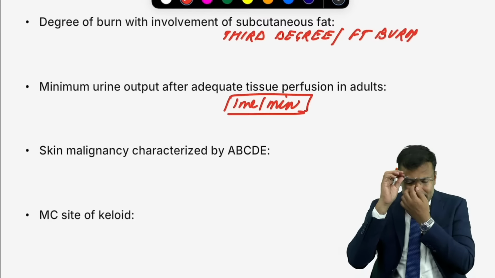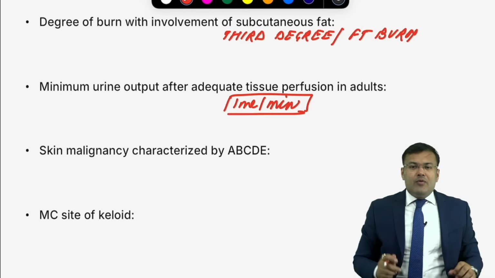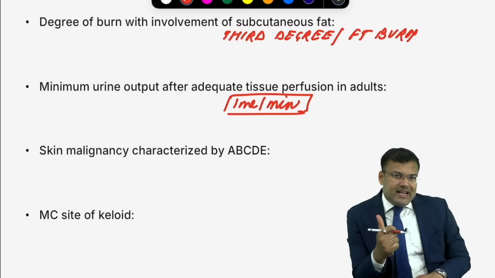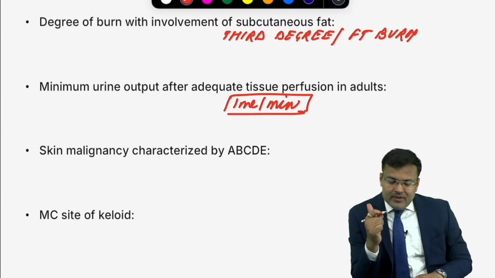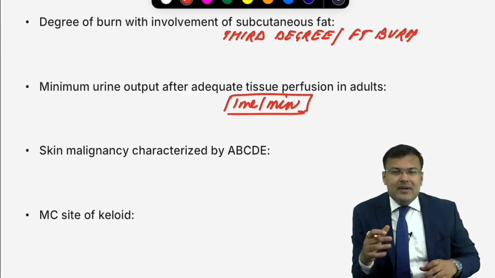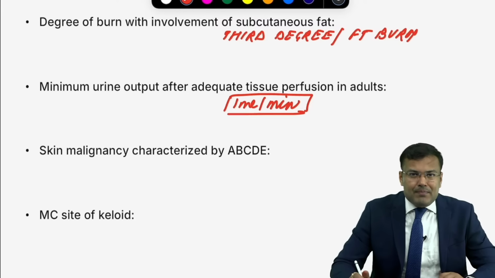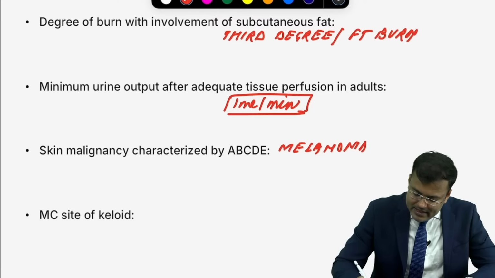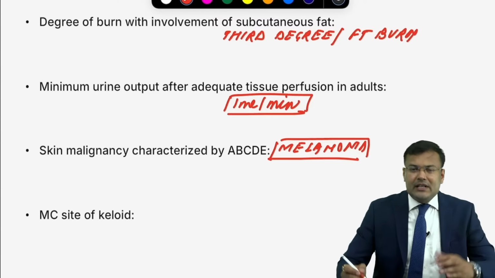Next question, guys, tell me, skin malignancy which is characterized by ABCDE: asymmetry, border irregularity, color variation, change in diameter more than 6 mm, E, evolution in shape, size and color. Which one? Melanoma. ABCDE seen in melanoma. Tell me, what is the most common site of keloid?